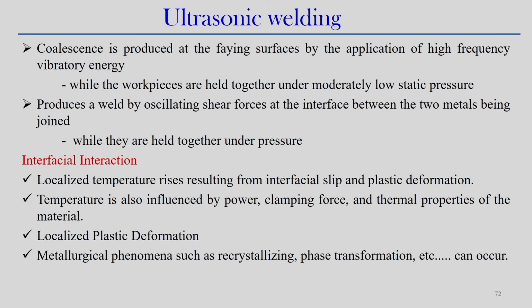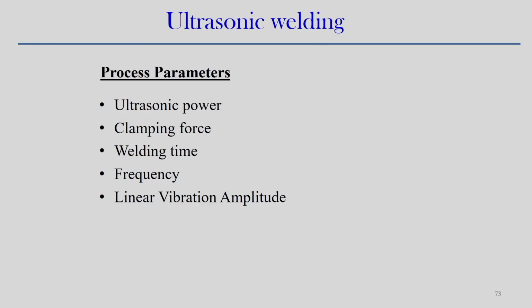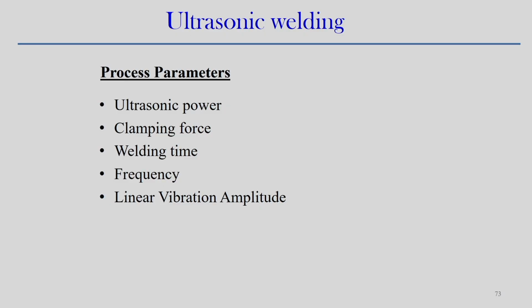Metallurgical phenomena such as recrystallization and phase transformation normally happen at the interface in solid state processes. Process parameters for ultrasonic welding are the ultrasonic power, clamping force, welding time, and frequency and amplitude of the vibration. These are the typical process parameters associated with ultrasonic welding.